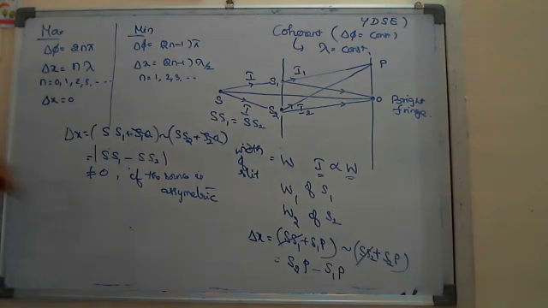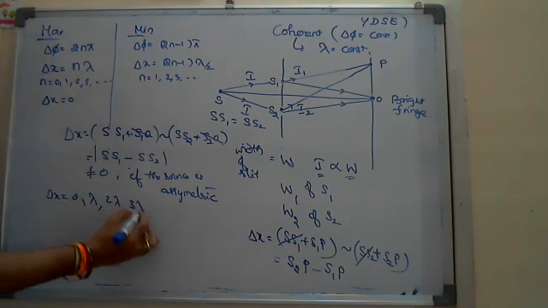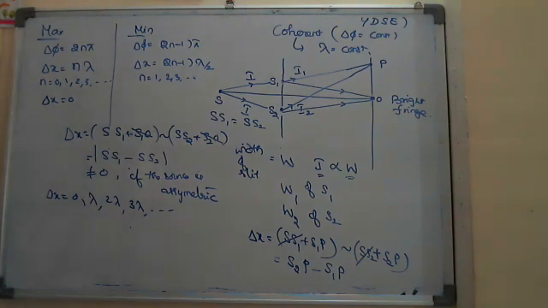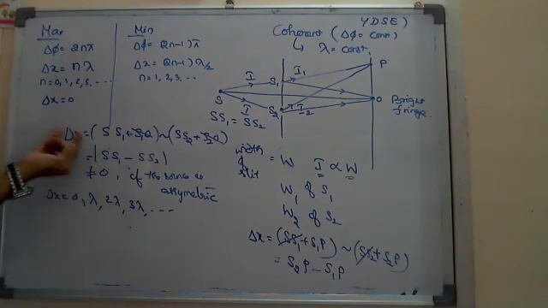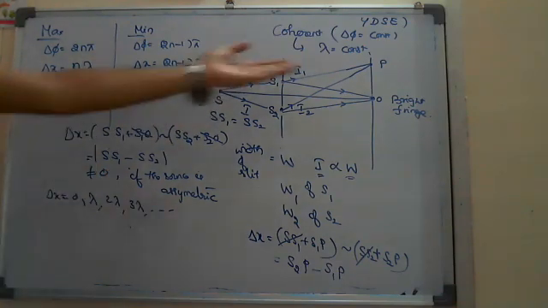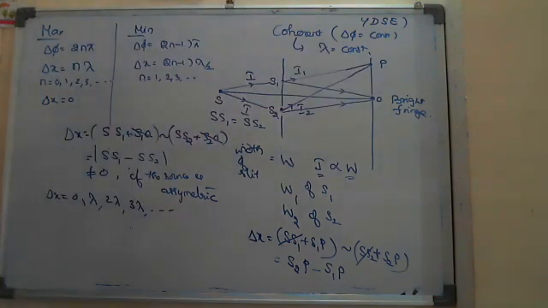Sir, if it is not equal to 0, can I say it is a dark fringe? How can you judge, Nana? I am saying delta x is not equal to 0. But for maximum, the condition of delta x is not only 0. By putting n equal to 1 here, you may get delta x as lambda, maybe 2 lambda, maybe 3 lambda by putting the n values. So suppose at the point O, the path difference is not equal to 0. Suppose the path difference is equal to lambda, then you can find the fringe is bright only.